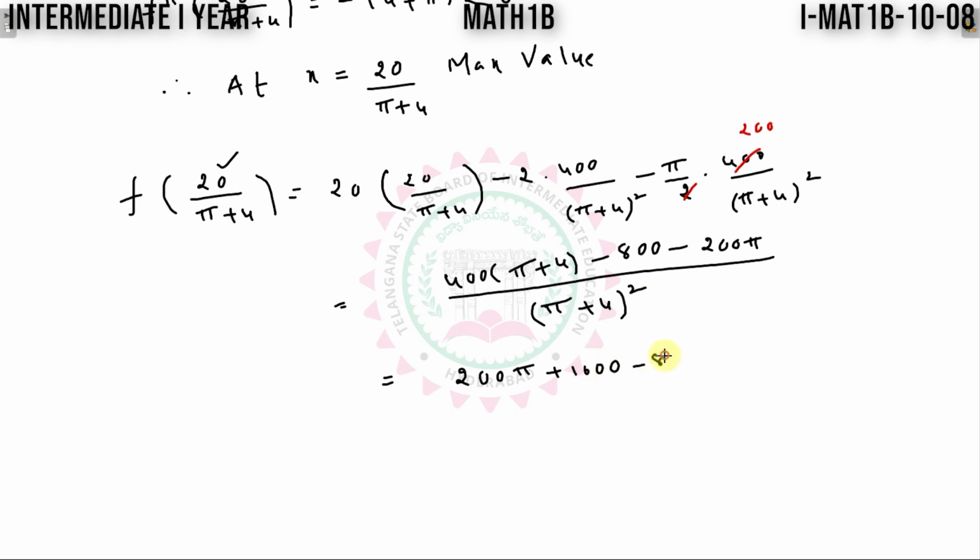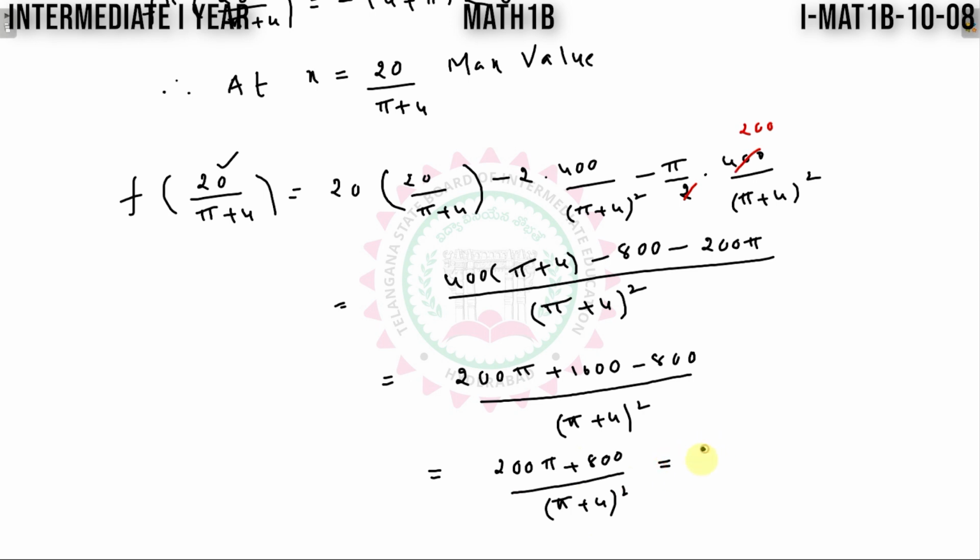Minus 800 divided by pi plus 4 whole square. So further, this is 200 pi. 1600 minus 800 is 800 divided by pi plus 4 whole square.